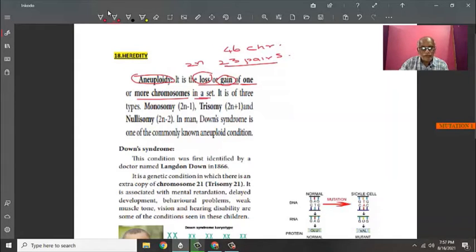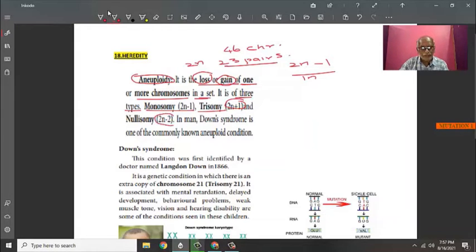It is of 3 different types. Monosomy, that is from the basic 2n, 1 will be lost, so it is 2n minus 1. Then trisomy, 2n plus 1. And nullisomy, 2n minus 2.